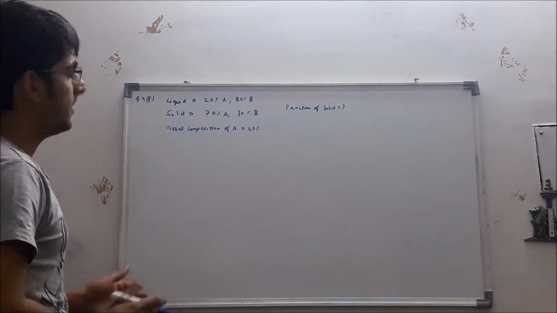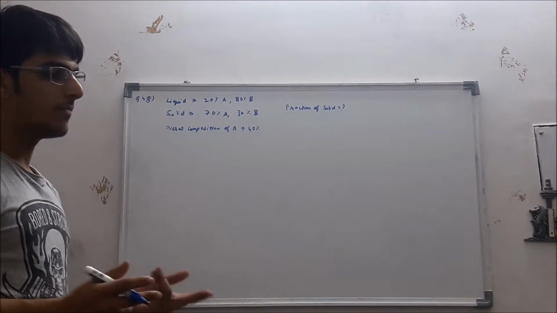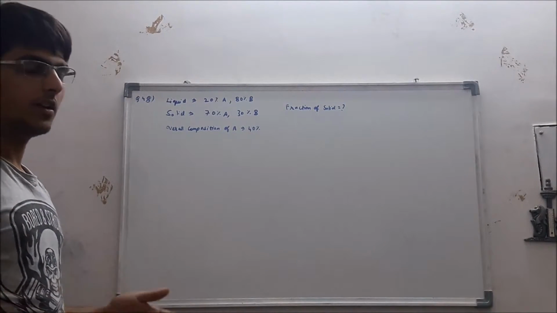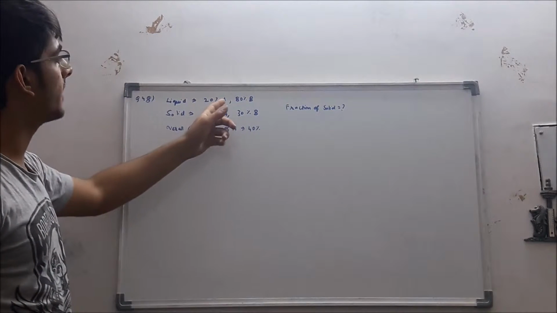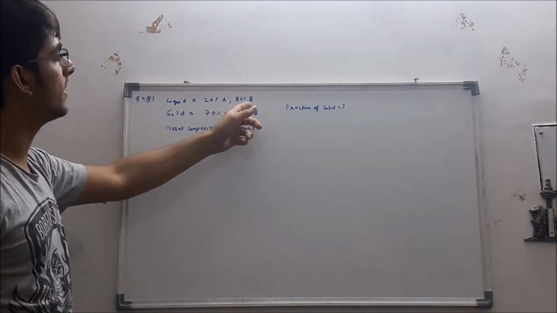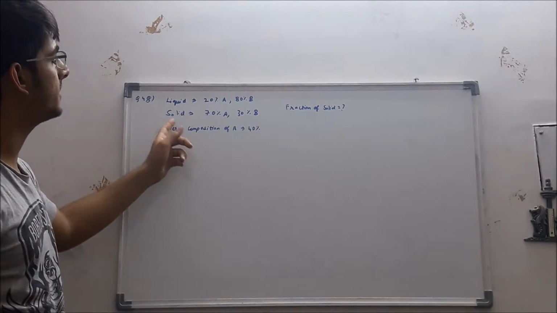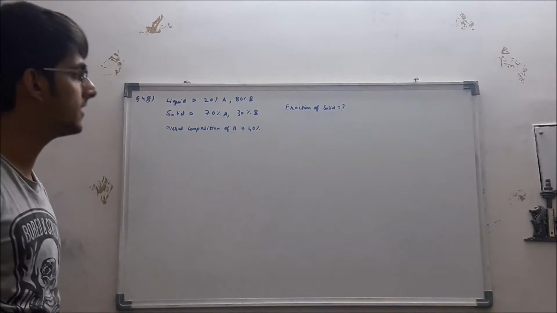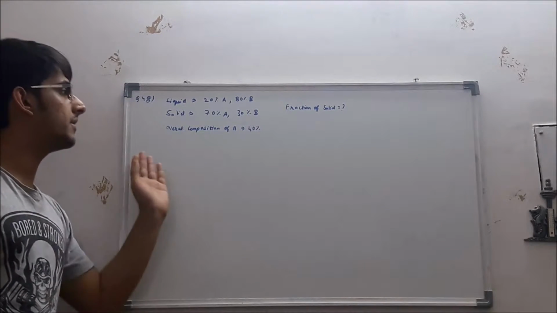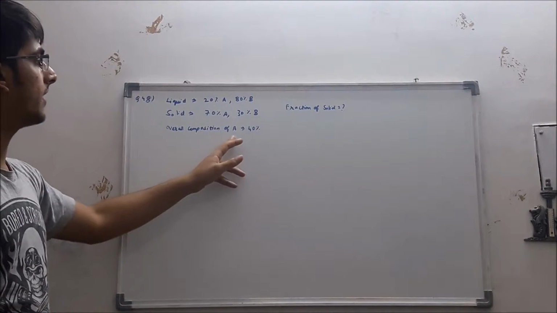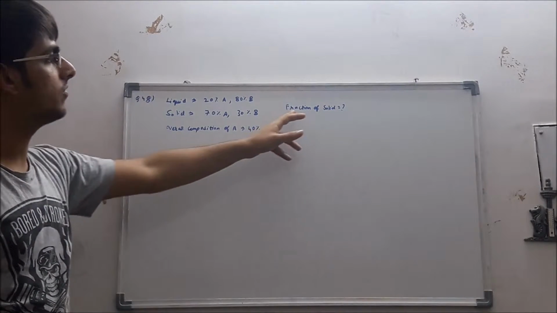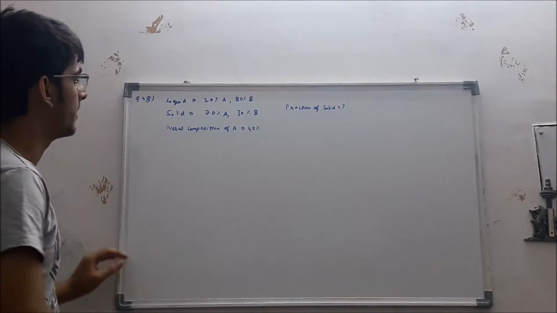So in this question, there are two components A and B. They are in liquid state and also in solid state. In liquid state, A is 20% while B is 80%, and in solid state A is 70% and B is 30%. And it is given that overall composition in liquid plus solid, A is 40%, and we have to find the fraction of solid.